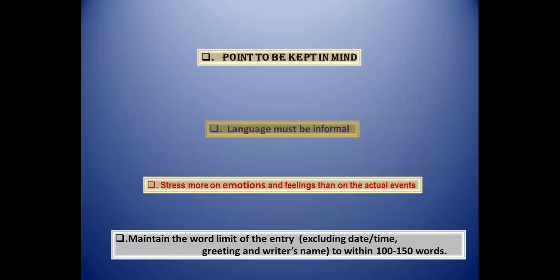This is what I have already discussed with you people, like you need to put more stress on the emotions and the feelings. In the diary entry you are going to write, you are going to express your emotions or feelings related to the particular event or any sort of incident that took place there. You are just mentioning your personal experience, and that should be correlated with the emotions and the feelings, right? Now maintain the word limit of the entry, excluding date, time, greeting, and the writer's name. Now you see, the message you are going to write is in between that.